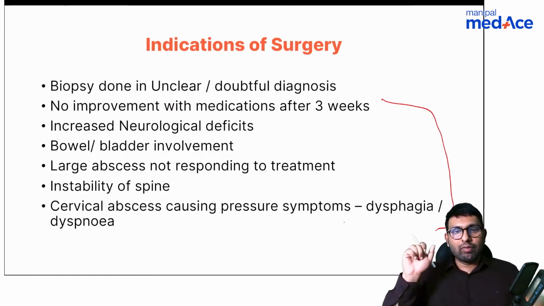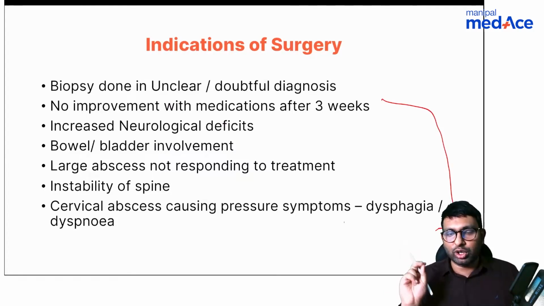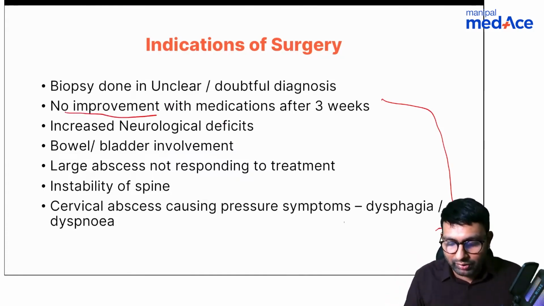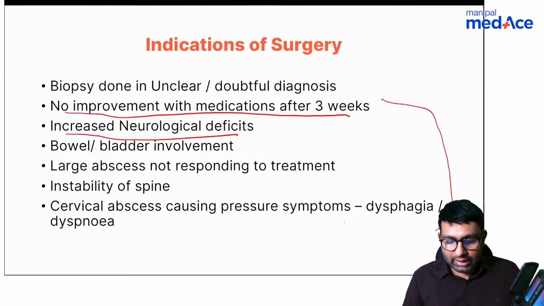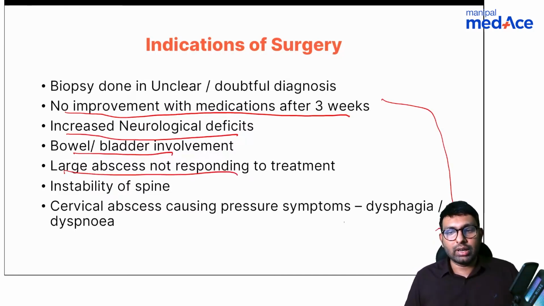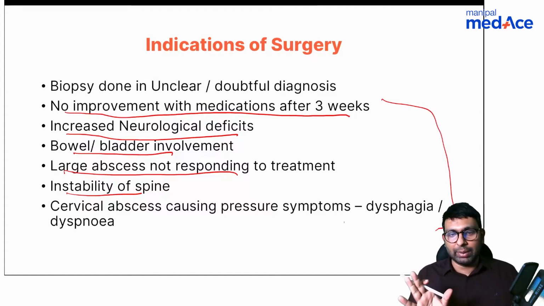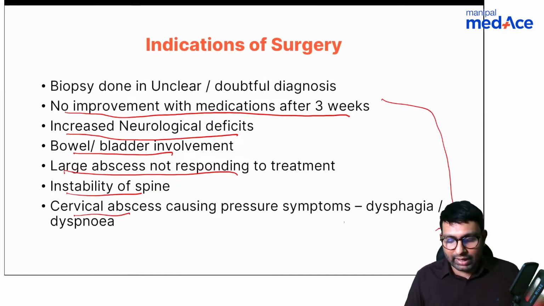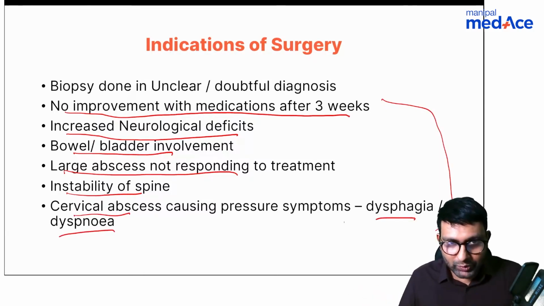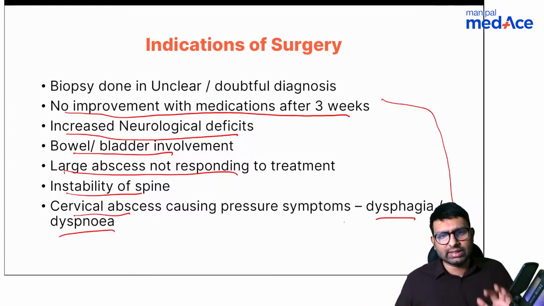So biopsy has to be done when there is an unclear or doubtful diagnosis or when you want to confirm the diagnosis. Decompression surgery should be done when there is no improvement with medications after 3 weeks, when there is increased neurological deficit, when there is bowel bladder involvement, when there is a large abscess that is not responding to treatment, when there is instability of spine, which is rare but can occur if even the posterior elements get involved. And in cervical TB, if there is a big cervical abscess which is causing dysphagia or dysphonia, then you may have to go for surgery. Okay, so these are the indications when surgery is required.